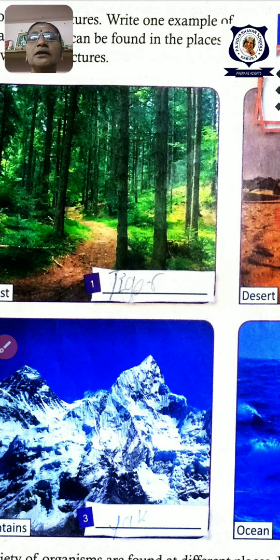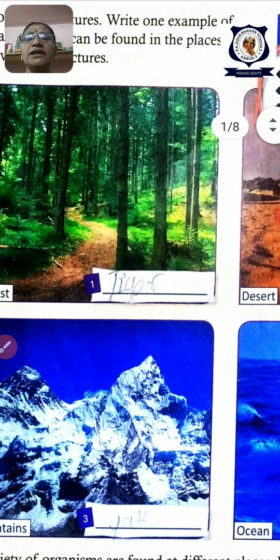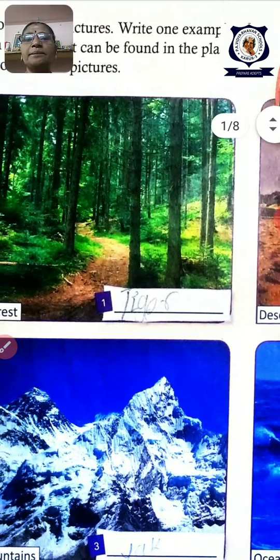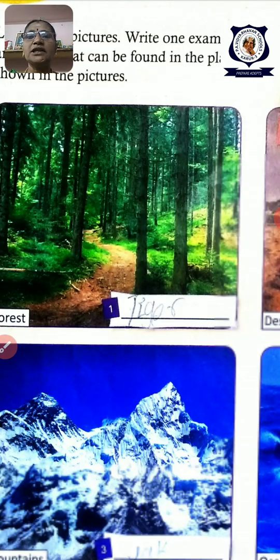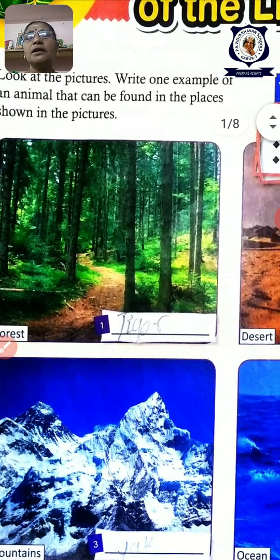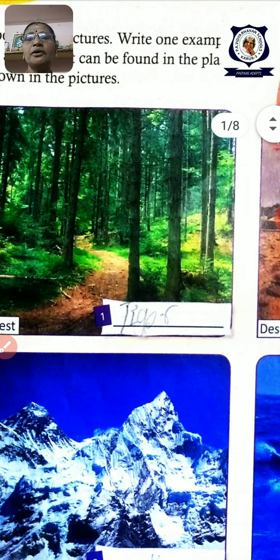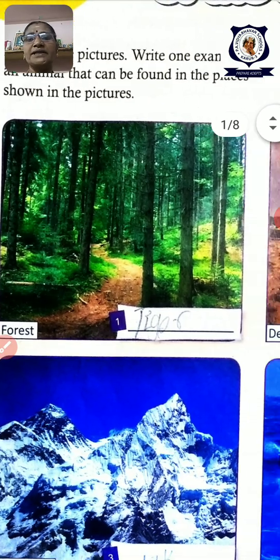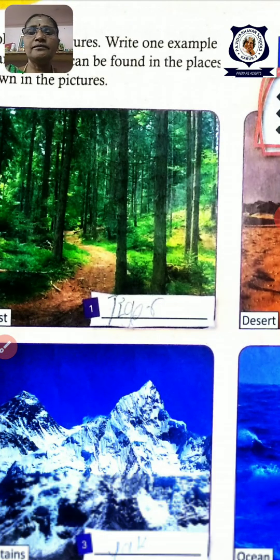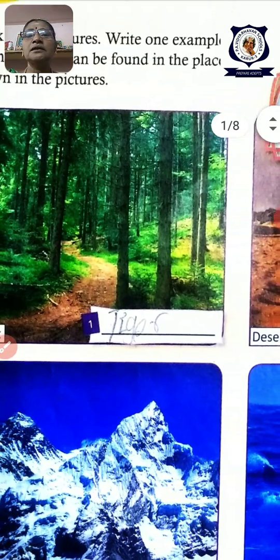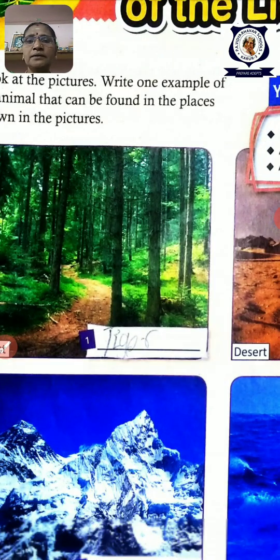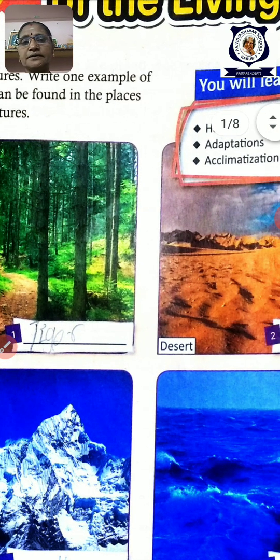We studied the habitats. What is a habitat? A habitat is the place where the plants and animals live. வாழும் இடம். Okay. How many types of habitats did we study? The types of habitats are, first one is forest, then grasslands, then mountain and polar region, then aquatic habitat, then desert.